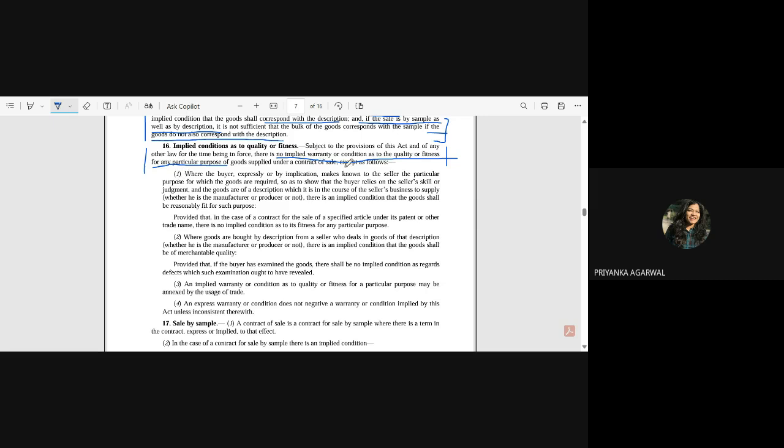Now, except as follows. However, the law is also giving certain exceptions. In this, I will just elaborate further.